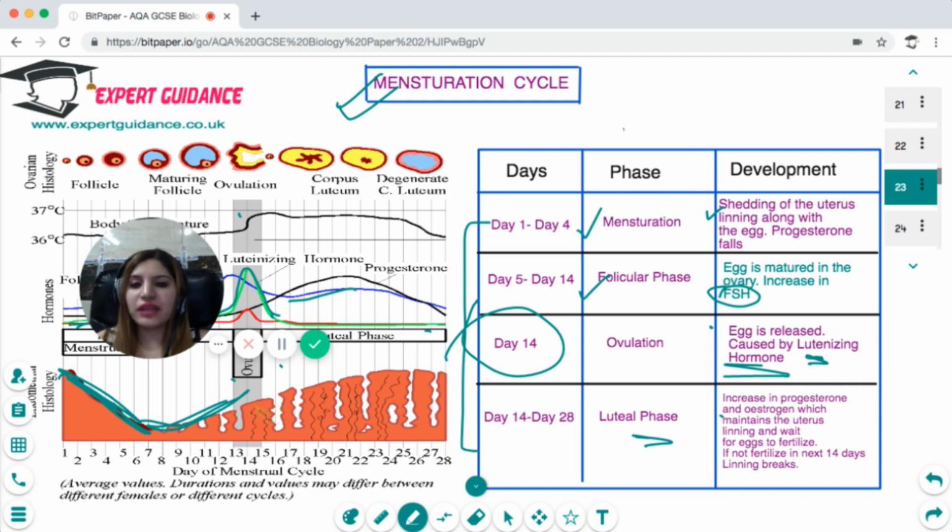But if, between day 14 and day 28, the egg is not fertilized, then the level of progesterone suddenly falls, and it leads to the shedding of the uterus lining, causing menstruation, and it starts with day 1 to day 4. Okay, so you should know what changes take place on all these days, what the phase is, and what hormones are involved.